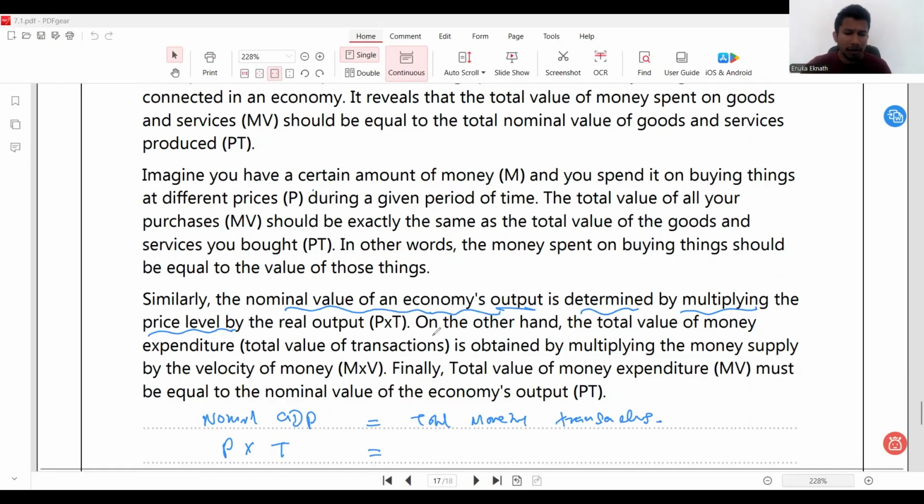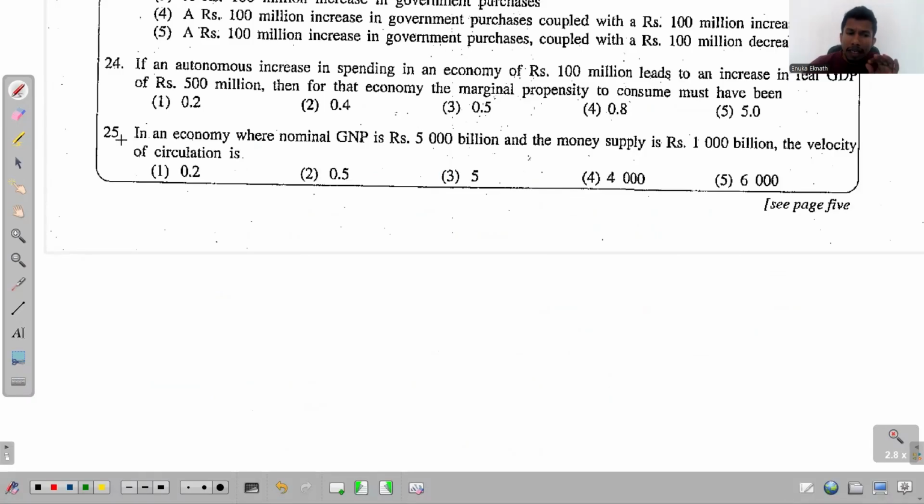And it must be equal to, on the other hand, the total value of monetary expenditure, the monetary transactions, which is obtained by multiplying the money supply by the velocity of money. So you take the money supply, you multiply that by the velocity of money, then you get the total monetary transactions in the economy. And when you multiply P and T, you get the total value of nominal GDP. That is this equation of exchange. So keeping that in mind, if you come to this question number 25, we understand the scene like this.